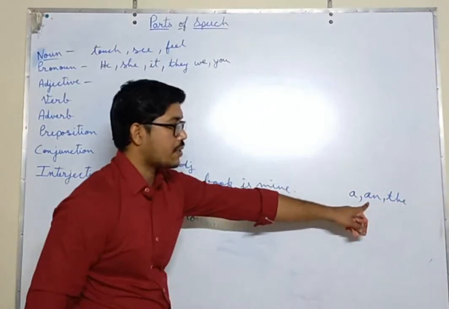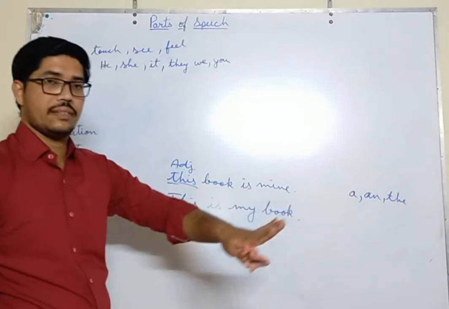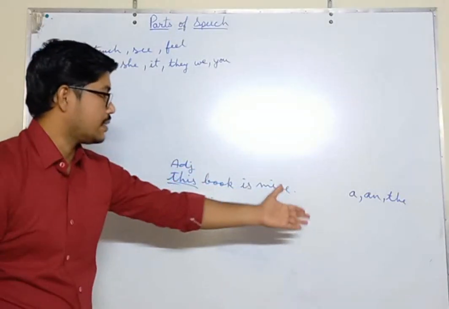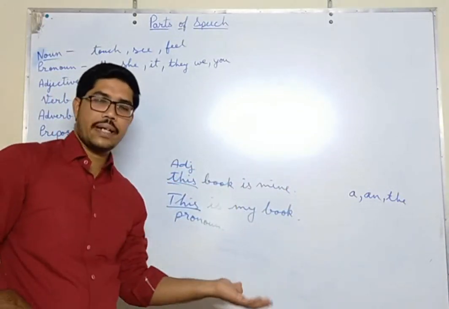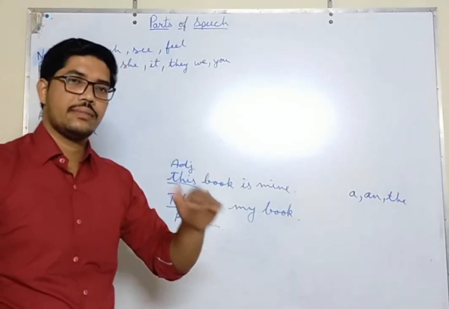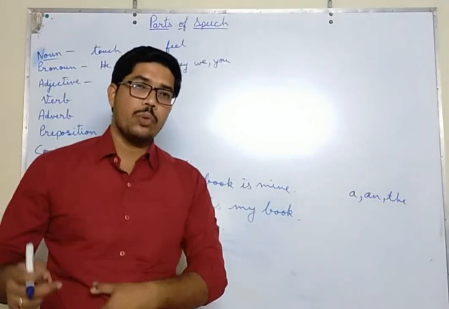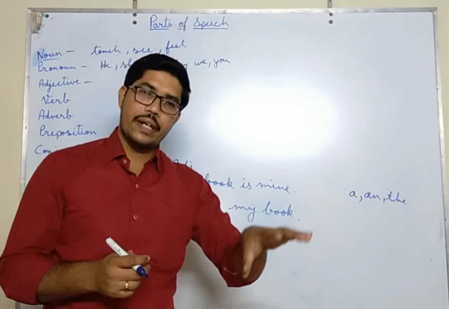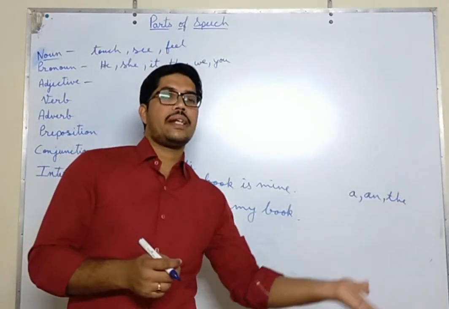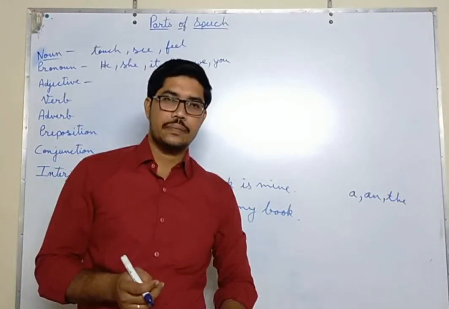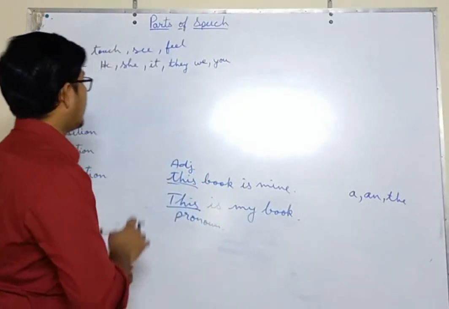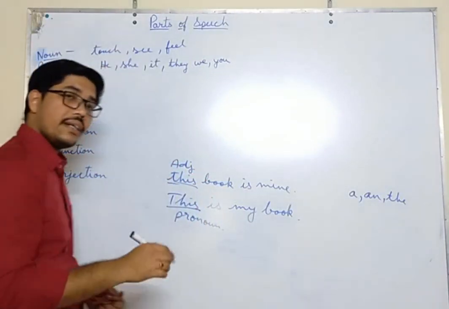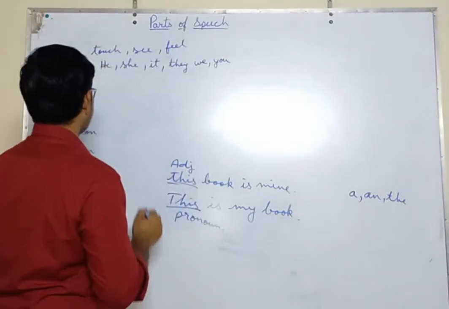If they come in front of a noun, then these are not adjectives. Other than these, like some boys, some is an adjective. Those boys, those is an adjective. My book, your friend. Friend is a noun, your is an adjective. Is it clear? So remember this basic thing, that anything that comes before a noun is an adjective.